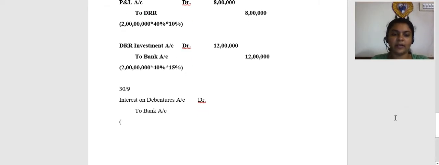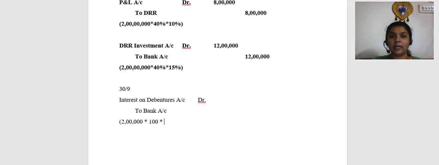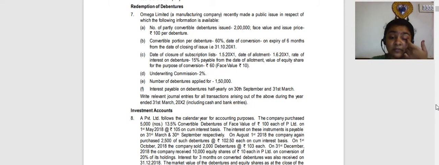Interest is going to be payable for the entire 2 lakh debentures into 100 face value, which is 2 crores, into, here both for convertible and non-convertible, interest is payable at 15%, for how many months? From the date of allotment. What is the date of allotment? 1st June. So effectively June, July, August, September. 30th September is the date.